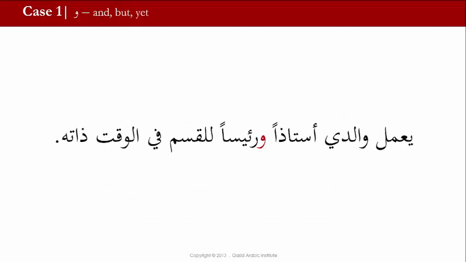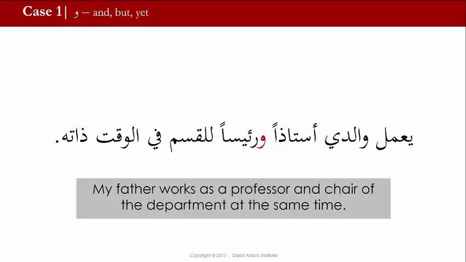Here's another sentence using wow. يعمل والدي أستاذا ورئيسا للقسم في الوقت ذاته. My father works as a professor and chair of the department at the same time. Notice here that أستاذا is mansub, and then رئيسا is also mansub.